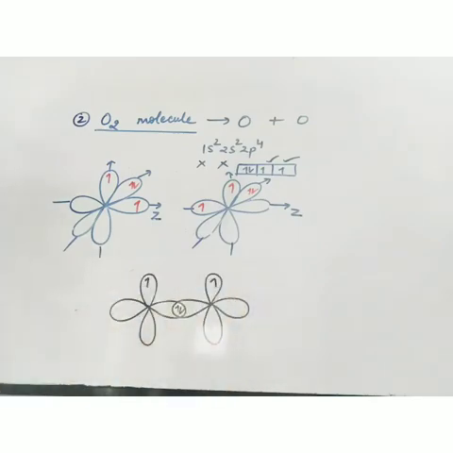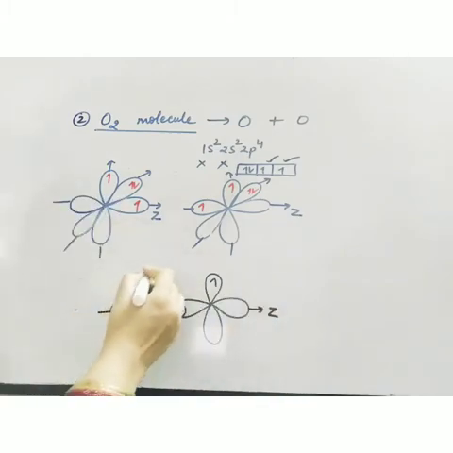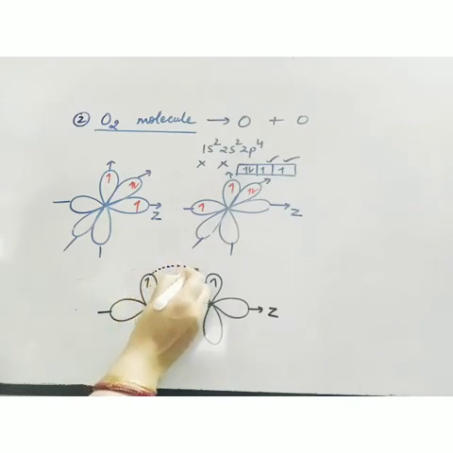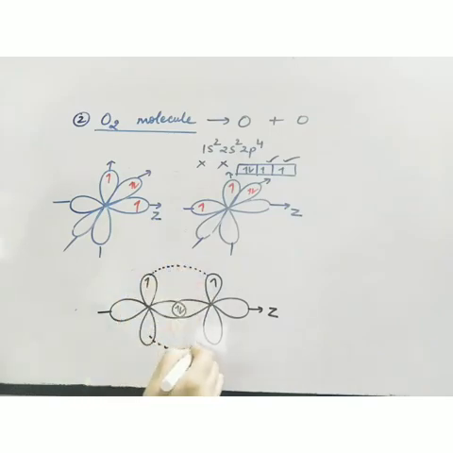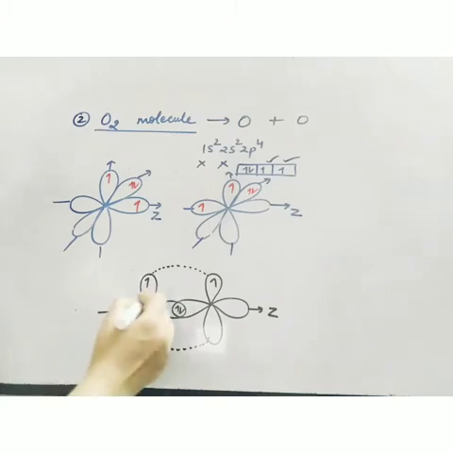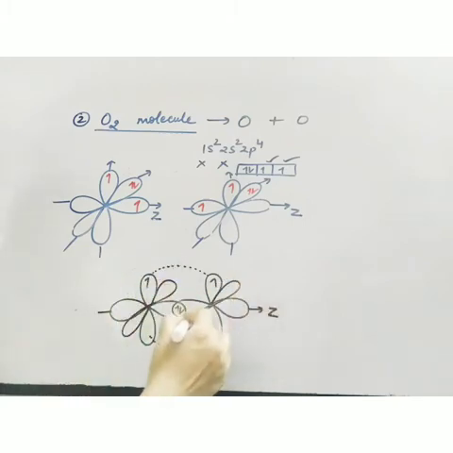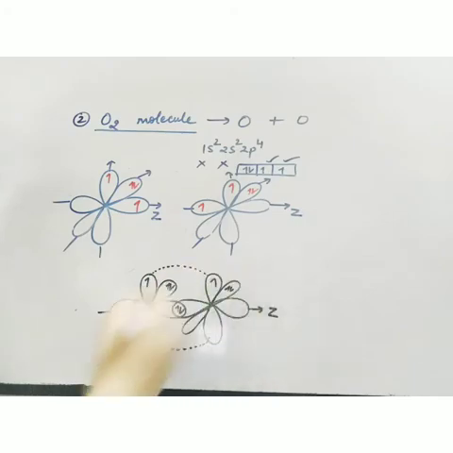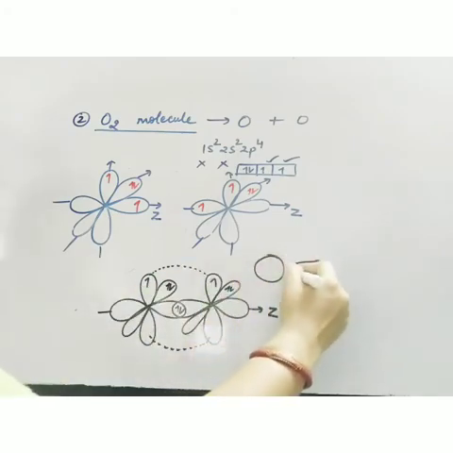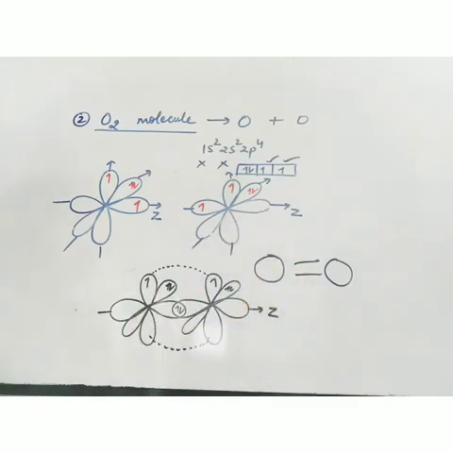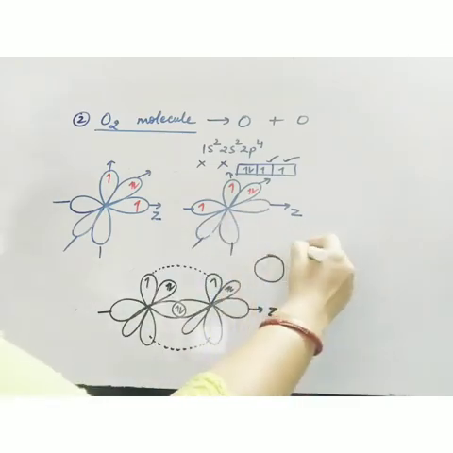Now this overlapping will be perpendicular, because it is present perpendicular to the z-axis. So this overlapping will be shown by a dotted line like this. And since the overlapping is perpendicular to the axis, this is pi overlapping. So this is sigma bond formation and this is pi bond formation. Now the last orbital, which is fully filled, will not take part in bonding. So in the oxygen molecule, there is a double bond, one sigma and second pi.